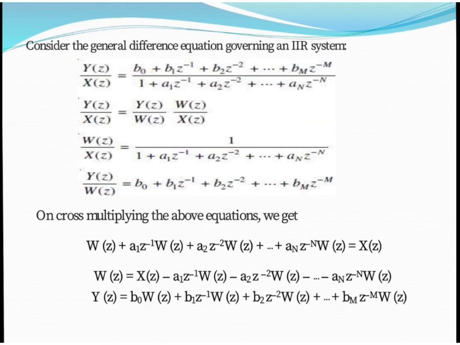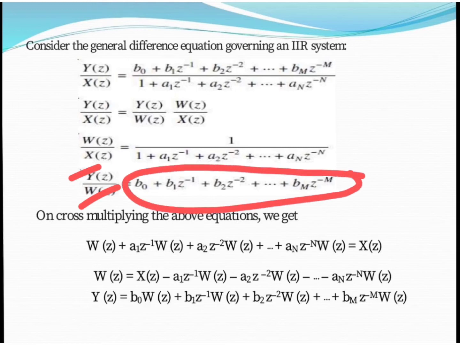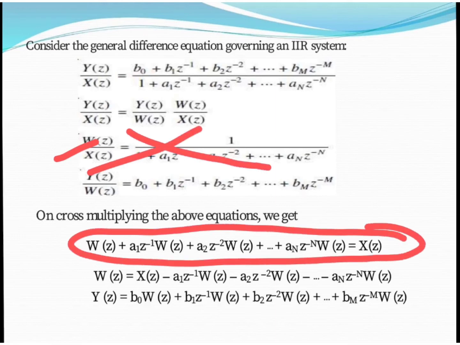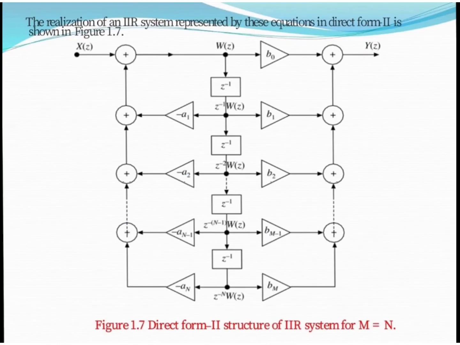Likewise, when we have output upon W of z, here we have the zeros term. So we cross multiply and get this equation. Likewise, when we multiply W of z by this equation, we get this equation. Now we implement all of this directly in the figure.